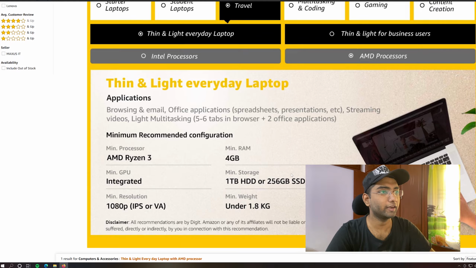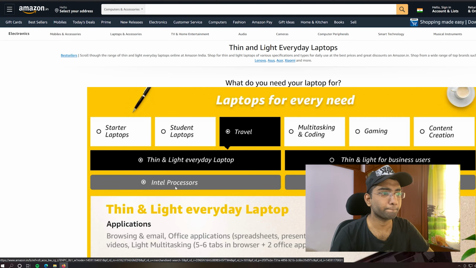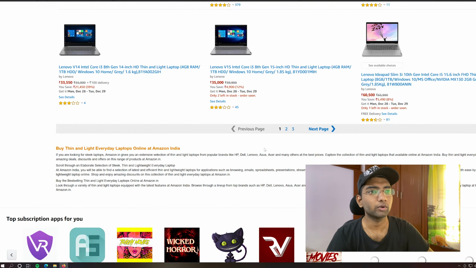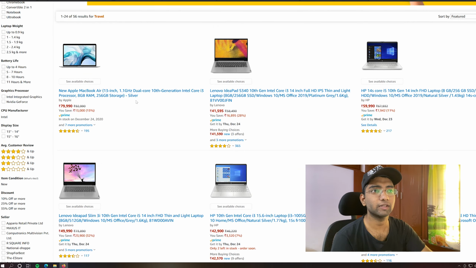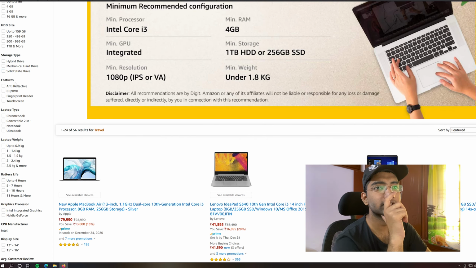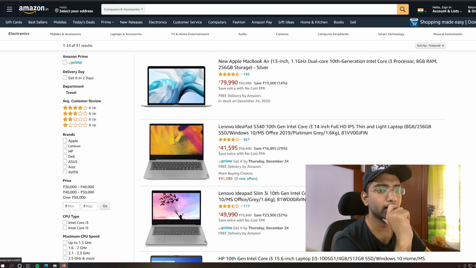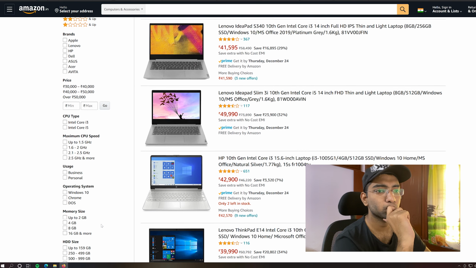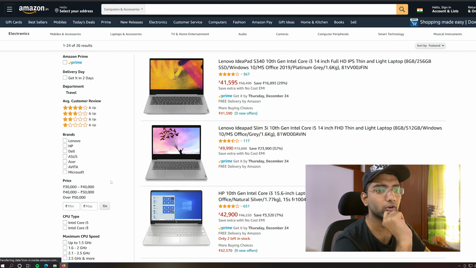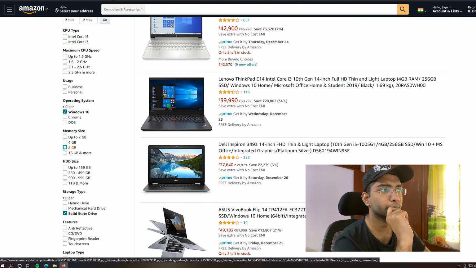Business day, okay, thin and light every day in Intel processors. Let's check that out. Okay, we have too many choices. Okay, so we're gonna classify them right now. Let's give SSD as our concern. We don't want slow laptops right now. And you're gonna go with Windows 10, no Chrome OS or DOS, and 8 GB of RAM at least.